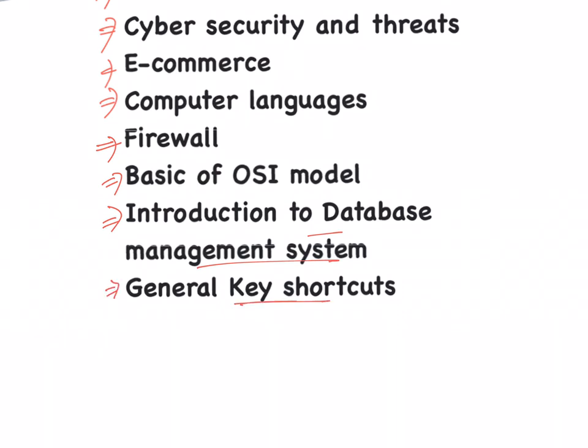Many times they ask some questions from key shortcuts also. So these are your important topics for computer awareness and also for agri and agri economics.